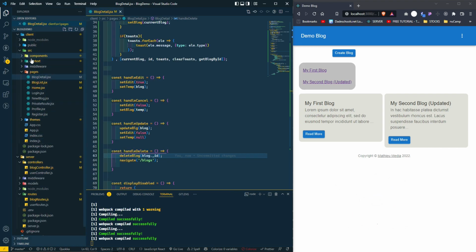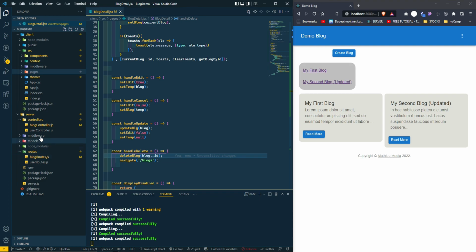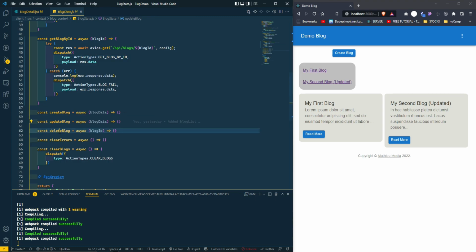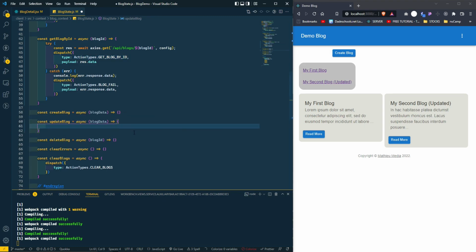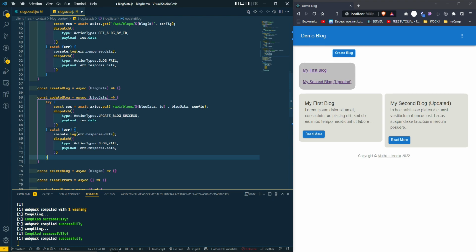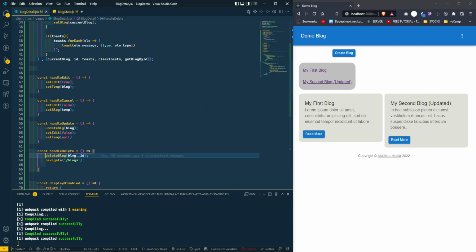In order to do that, we already have all of that functionality on our server, so we just need to go to our blog context state, where it's update and delete. So it's the put. We're gonna send a put request to our API/blogs, and it's gonna throw in the blog ID. The blog ID we're gonna get from our blog data.